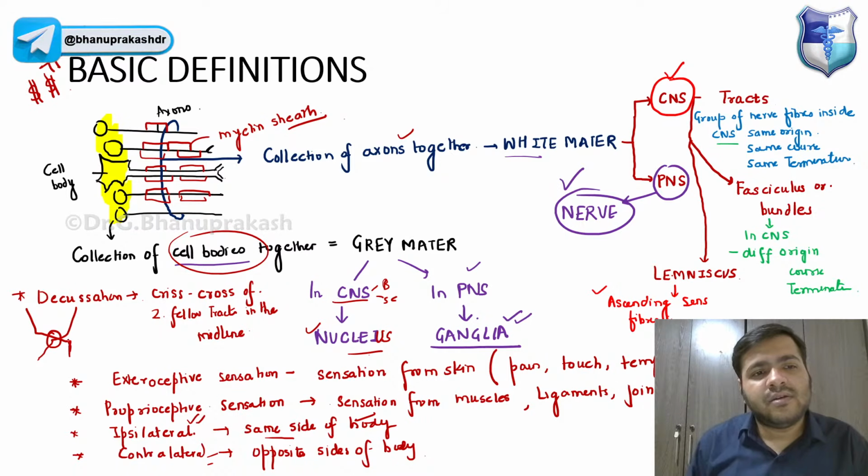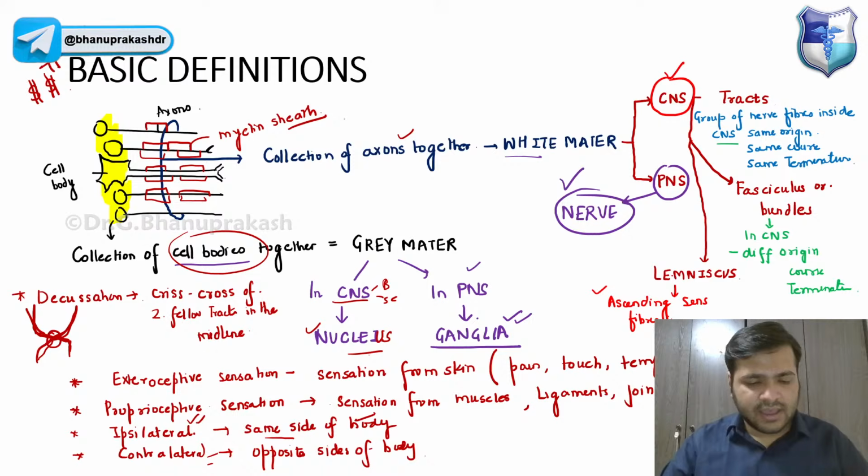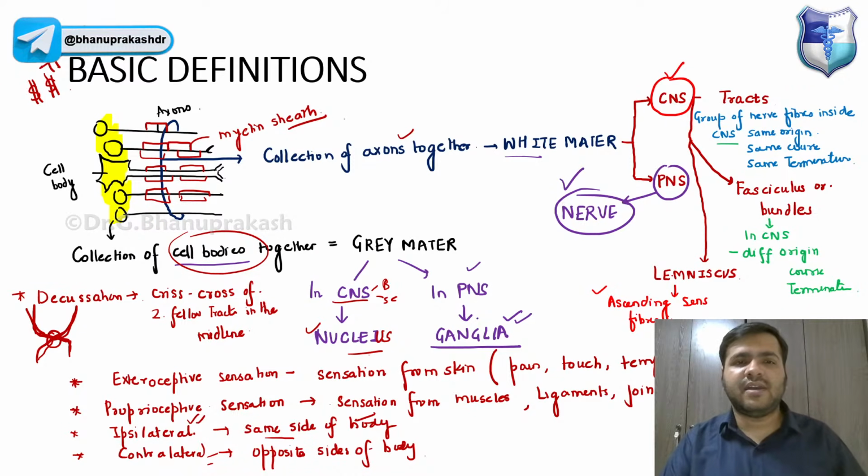In the midline, one nerve goes like this and the other nerve goes like this, and they cross each other in the midline of the body. That is called decussation. So that is, in short, about the basic definitions that we have discussed.